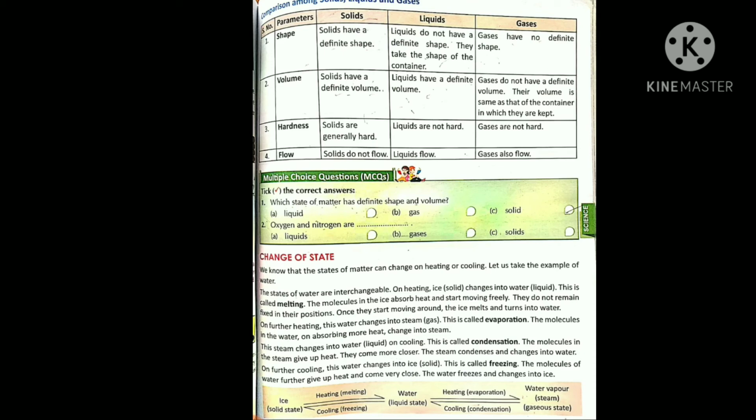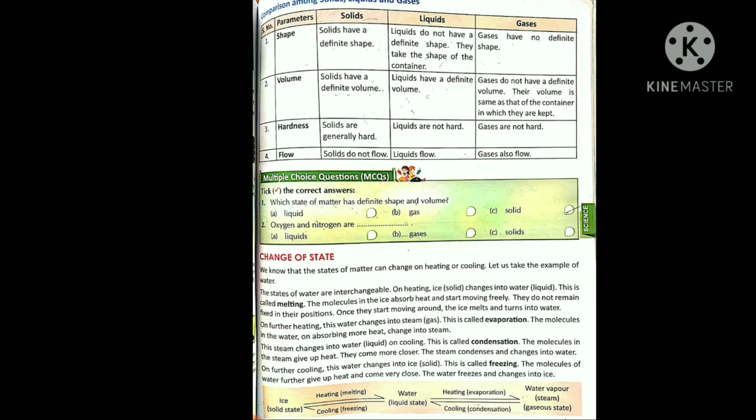The molecules in the ice absorb heat and start moving freely. They do not remain fixed in their position. Once they start moving around, the ice melts and turns into water. This is the melting process.